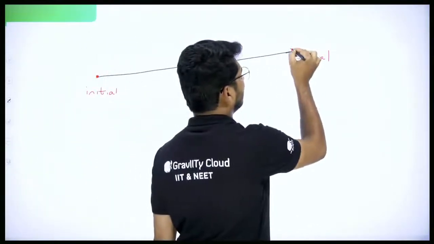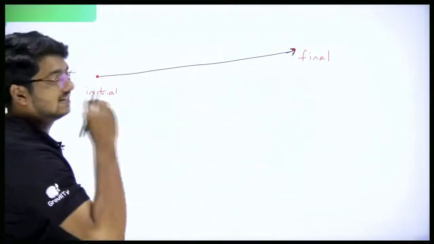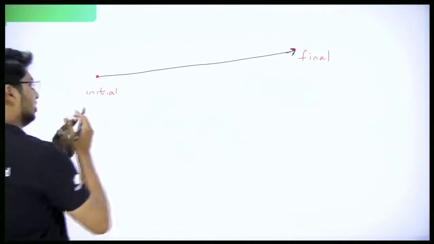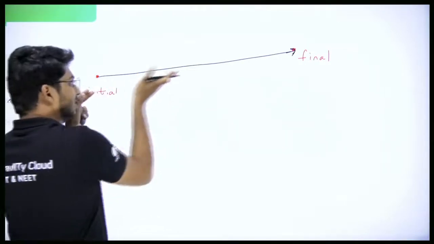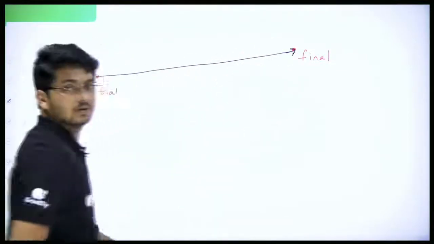The length of the straight line joining the initial and the final points. Or else if I need the direction of displacement, it is from initial to final. Like look at this, the straight line and the arrow. So in this direction, there will be displacement.